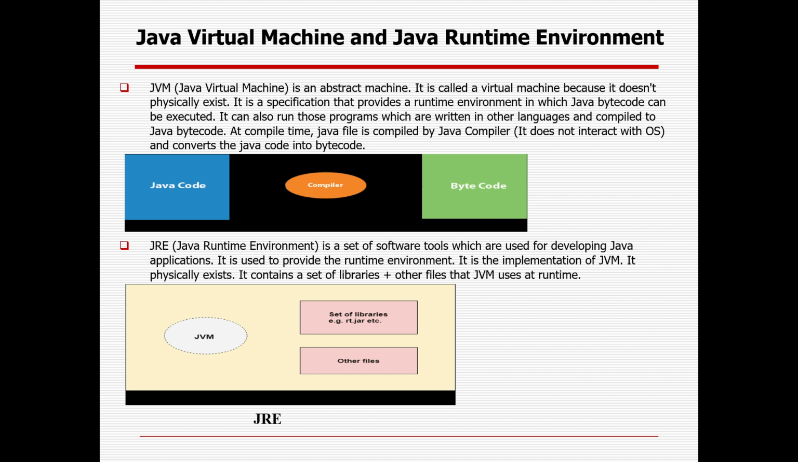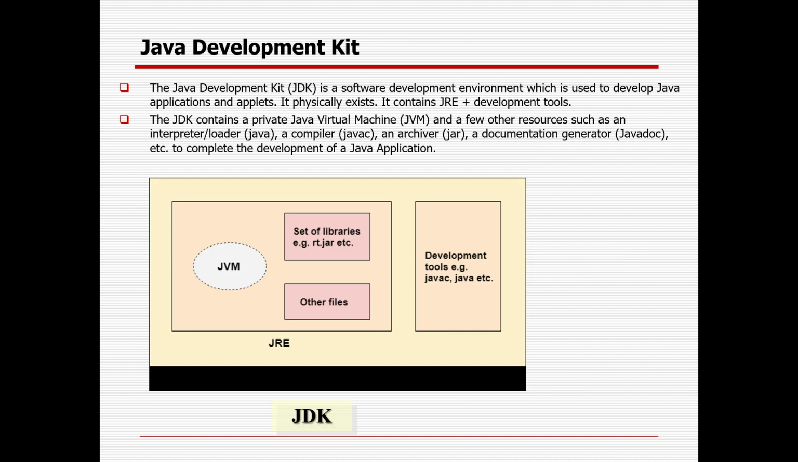Then JRE will come, which is the Java Runtime Environment, a set of software tools which is used for developing Java applications. It is used to provide the runtime environment. It is the implementation of the JVM. It physically exists. Your JVM or Java virtual machine does not exist physically, it's a logical one, whereas JRE physically exists, which is a combination of JVM plus other important sets of libraries and jar files, and which will give you the Java runtime environment.